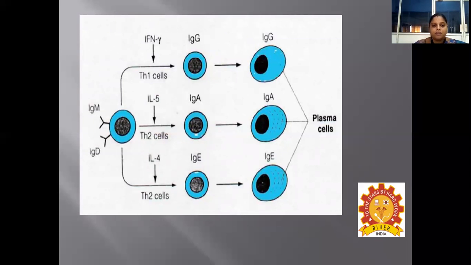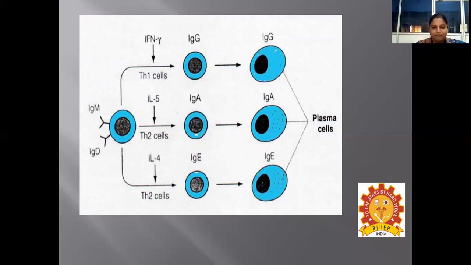Here, the immature B cell has developed into a mature B lymphocyte, where it is going to express two different types of antibodies, IgM and IgD. These two types of antibodies, present on the mature B cell, will go for class switching, which is also allowed by receiving various cytokine signals like interferon gamma, interleukin